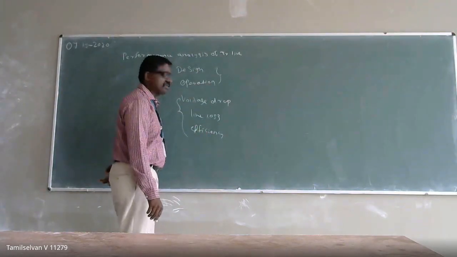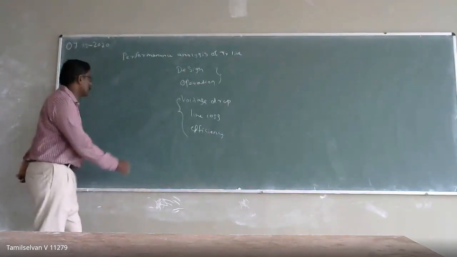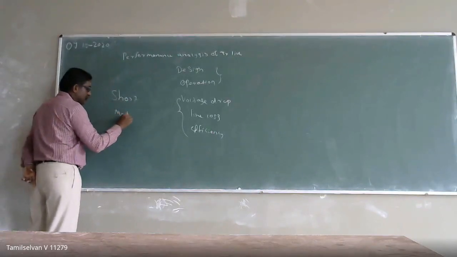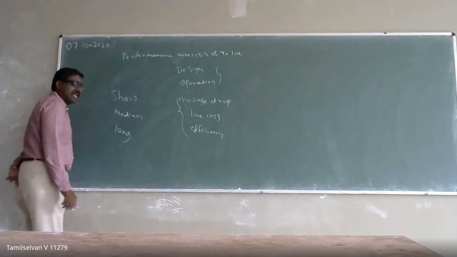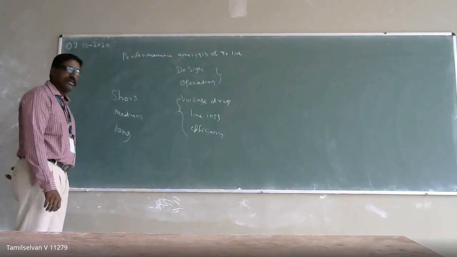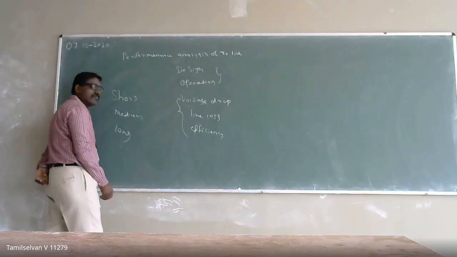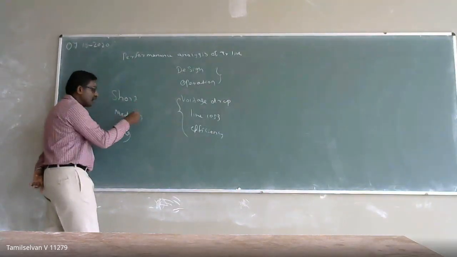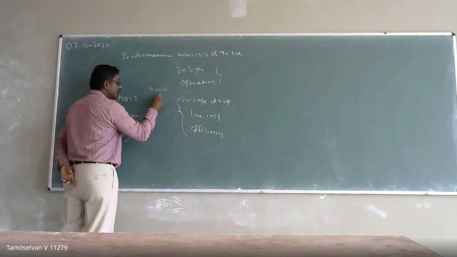For easy analysis of our transmission line, we have classified transmission lines into short, medium, and long transmission lines. But on what basis or what criteria have we classified these limits? The classification is based on two things.